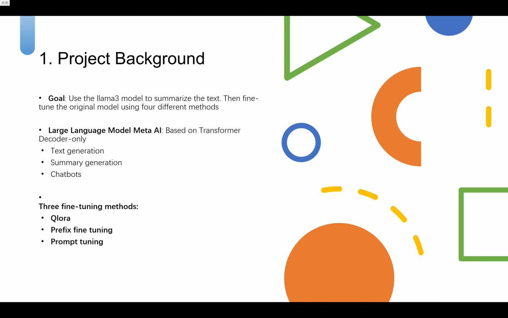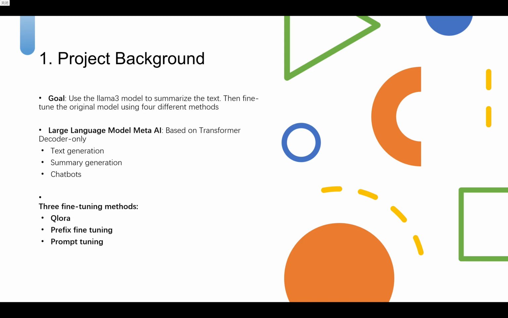The goal of this project is to summarize the text using the Llama model. Then the original model is fine-tuned using 3 different methods, and these methods are compared. The full name of the Llama model is Large Language Model Meta AI, which is a series of open-source large language models developed by Meta. It is a model created based on transformer decoder only. This model is suitable for tasks such as text generation, summary generation, and chatbots.